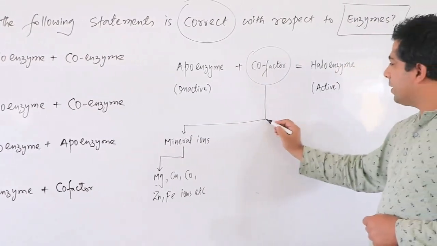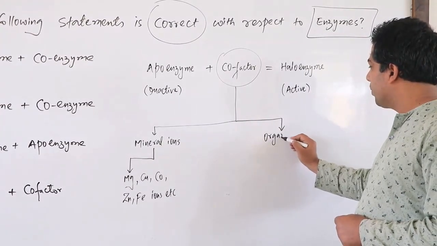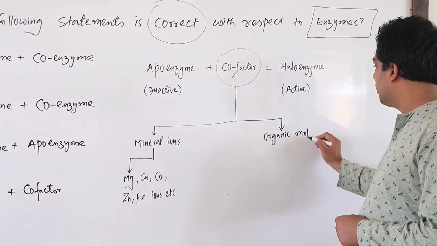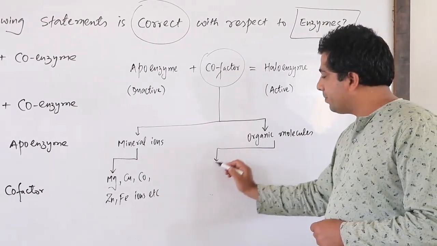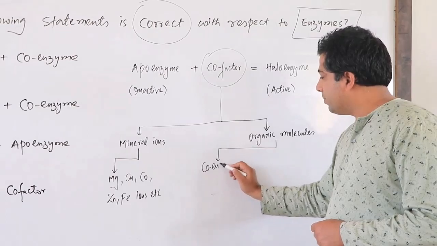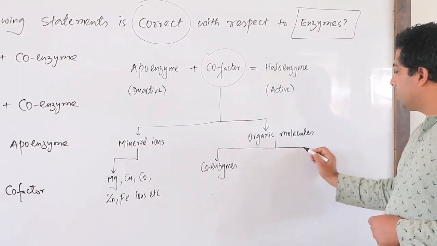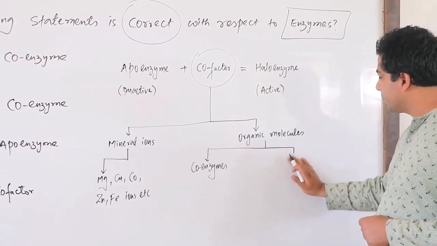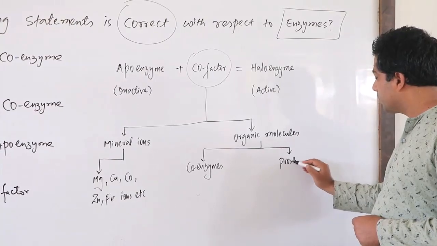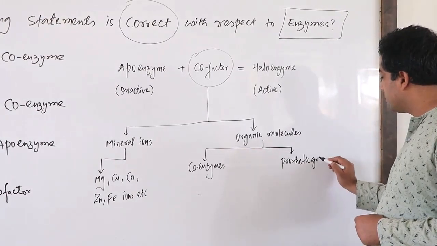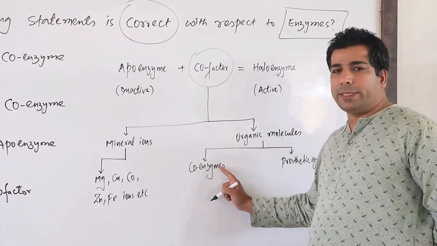And your cofactor can also be organic molecules. Among organic molecules, you can have coenzymes, and you can also have prosthetic groups. What are these coenzymes actually?